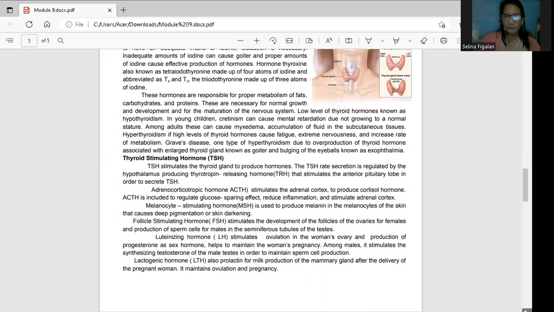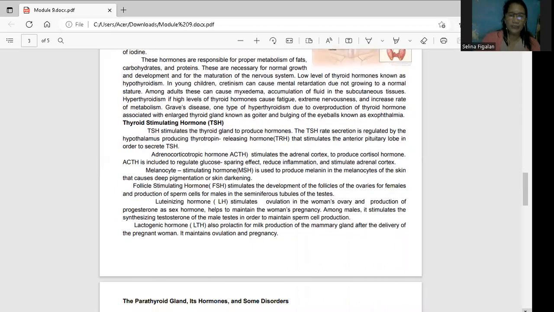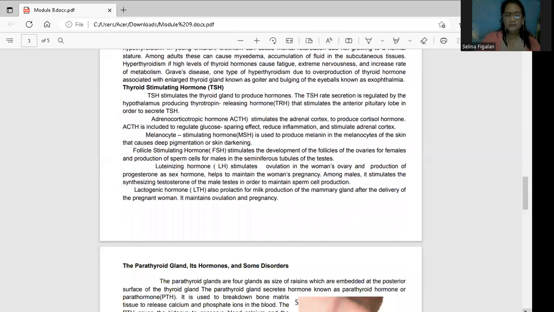Melanocyte. So pag melanocyte, that is under the melanin, so skin pigmentation na yan. So pag sinabi siyang hormone, this is the one that stimulates to produce melanin para magbigay ng kulay. Luteinizing hormone, which is responsible to stimulate the ovulation, the release from the woman's ovary during the ovulation period. That is what you call the luteinizing hormone. And then for the production of progesterone as a sex hormone. Ano yung progesterone? It is responsible to thicken the uterus to maintain the woman's pregnancy. Pag buntis ang babae, ang progesterone is the one that maintains it.